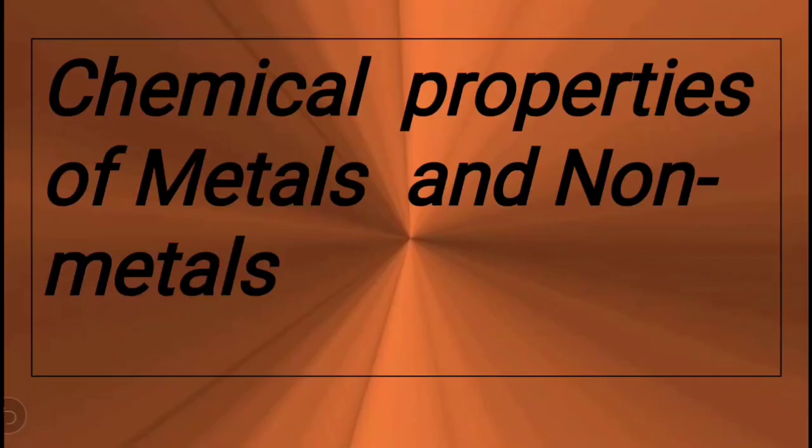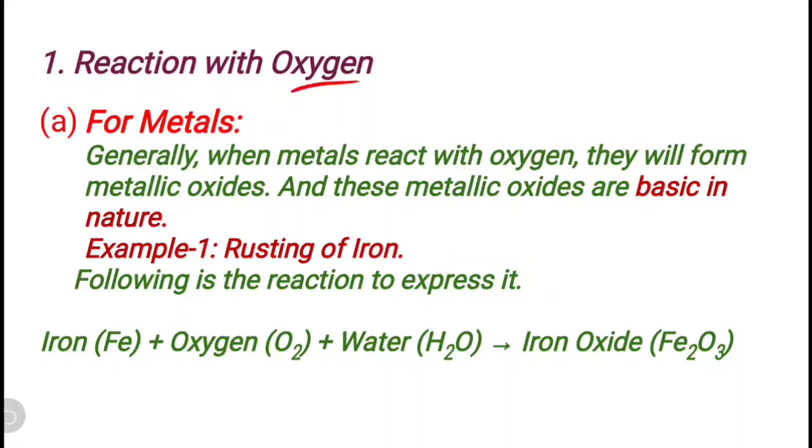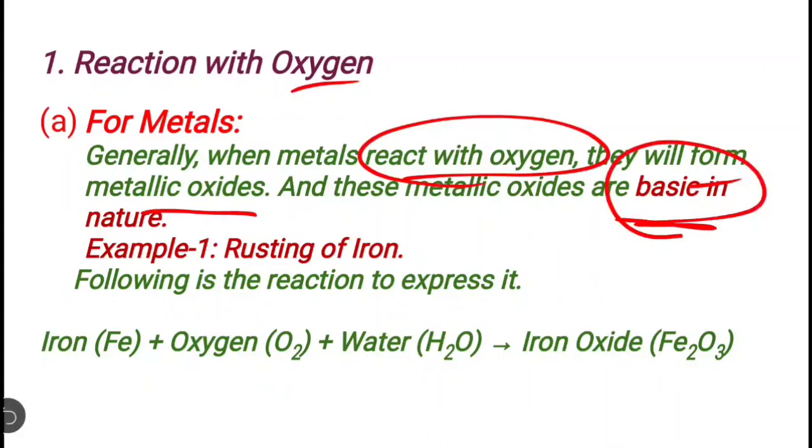Now we will do the chemical properties of metals and non-metals. First, reaction with oxygen. When metals react with oxygen, they form metallic oxides, and these metallic oxides are basic in nature. Always remember that metal oxides are basic in nature. Example, rusting of iron.